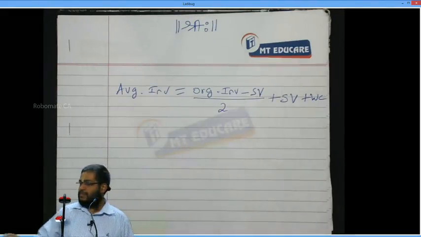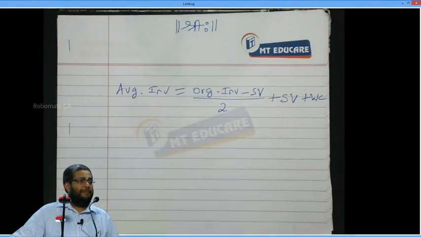Okay, now tell me, ARR, what is the expansion? Average rate of return or accounting rate of return. It can be calculated in two methods or two formulas. What is the first formula?